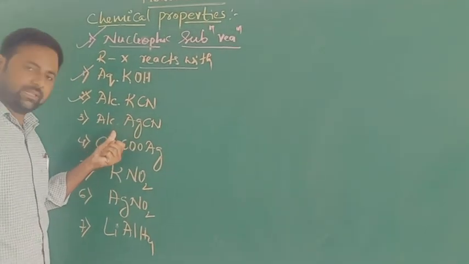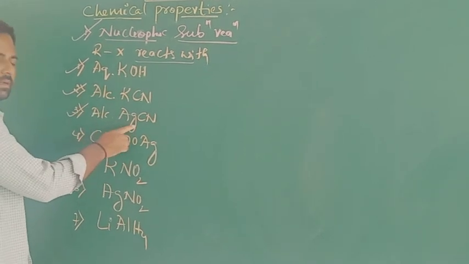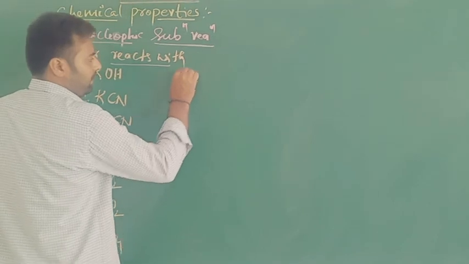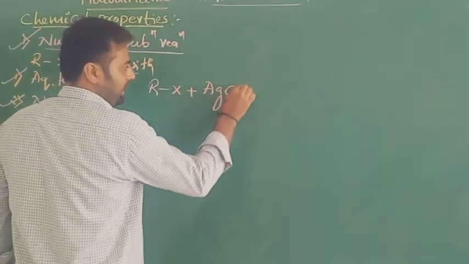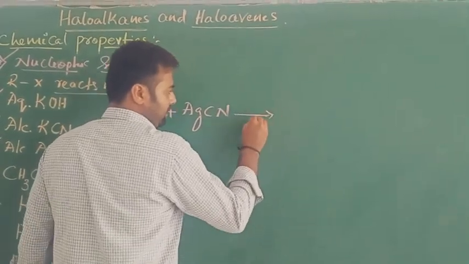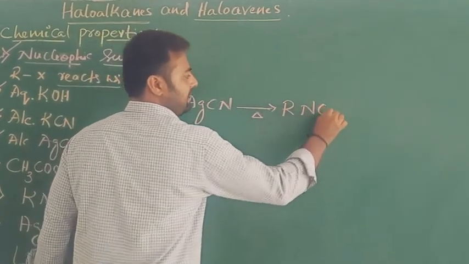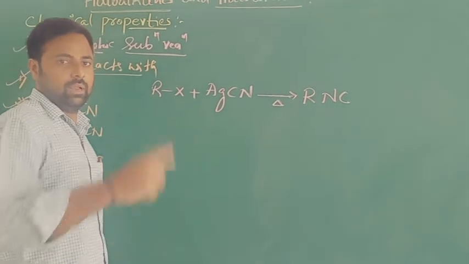Now let us move on to the next reagent, that is alcoholic silver cyanide, AgCN. When alkyl halides are heated with AgCN, it gives the respective product, that is RNC, alkyl isocyanide. It is quite different when compared to the last reaction.